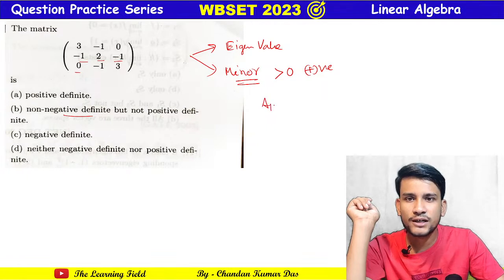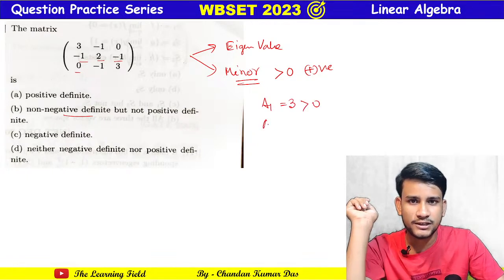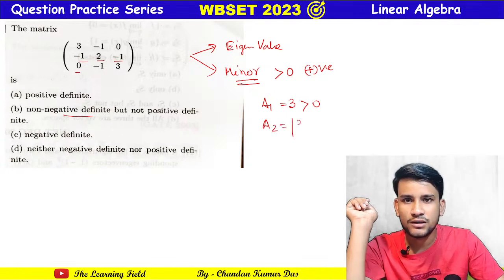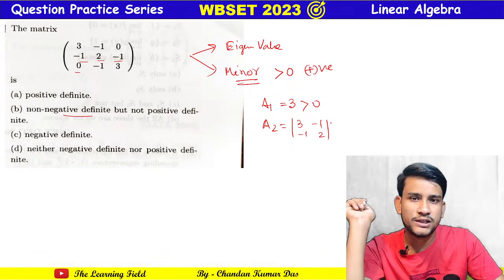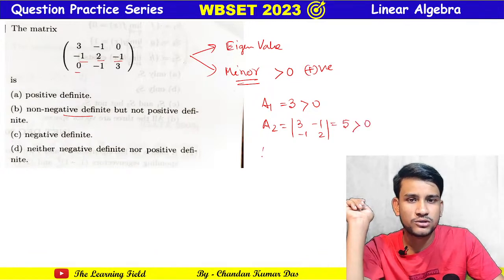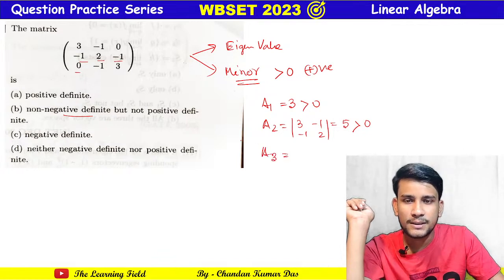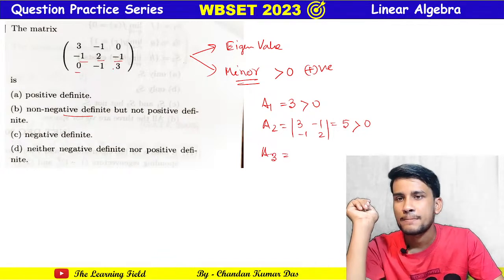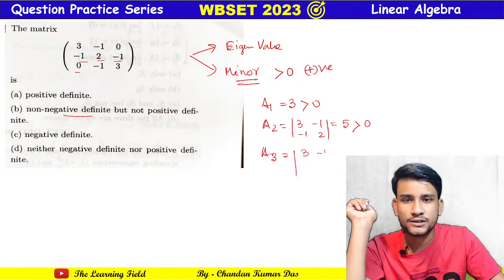Okay, now we calculate the principal minors. The first principal minor, suppose A1, is equal to 3, which is greater than 0. The second principal minor is this one, 3 minus 1 minus 1 2, the value is 6 minus 1, that is 5, which is also greater than 0. A3 is the third principal minor, the determinant of this matrix: 3 minus 1 0, minus 1 2 minus 1, and 0 minus 1 3.